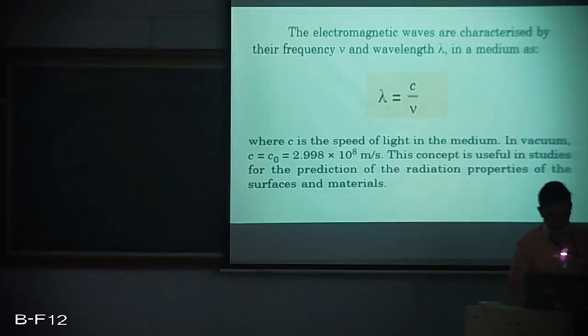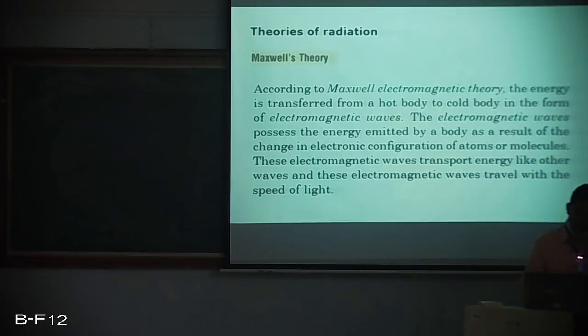Now these electromagnetic waves are characterized by the frequency at which they are propagated, and at a certain wavelength called lambda, and this lambda is c by v, wherein c is the speed of light in the medium. We all know that in vacuum conditions the speed of light is 3 lakh kilometers per second, or 3 into 10 raised to 8 meters per second. And this concept is, of course, very useful for the prediction of radiation properties of surfaces and materials. So lambda is equal to c by v is based on Maxwell's theory.